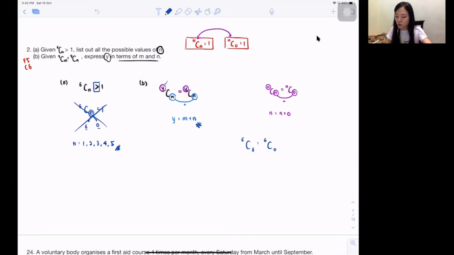But this one is too easy because based on whatever we memorized, we already know that. Let's say I put 4. If I put 4 here, another one I can put 2, because 2 plus 4 equals 6, right? Let's press the calculator. 6C4 is 15. 6C2 is 15 as well. Do I come back to the same thing? Yes, I just try to prove to you that they are actually correct. And here 1 mark, here 1 mark, 2 marks.